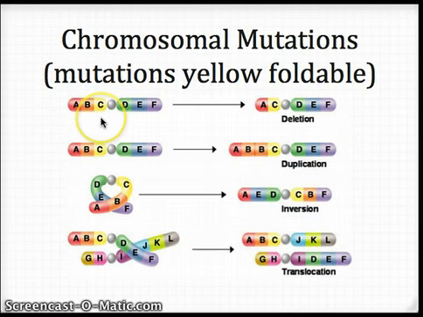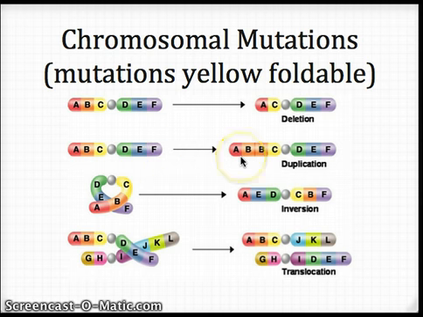The first one we're going to discuss is called a deletion. Draw this picture: A, B, C, D, E, F. In a deletion, we're going to delete a gene. Then you'll draw an arrow to show that there's a change. This time around you'll have A, C and then still D, E, F, but we deleted out the B, so that was a change. The second type is called a duplication. Again, we're going to continue on with that same picture, A, B, C, D, E, F.